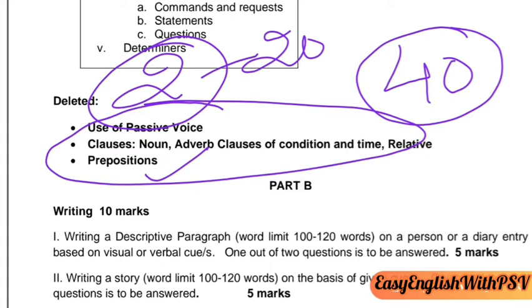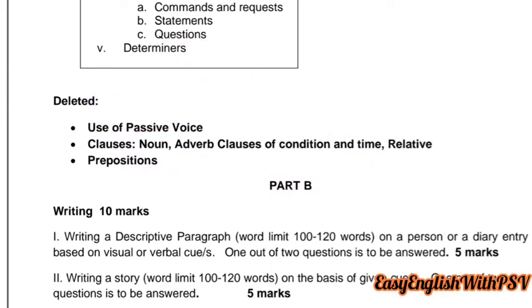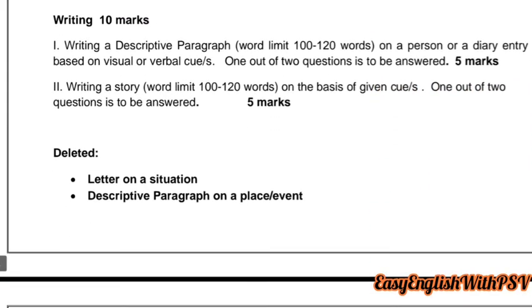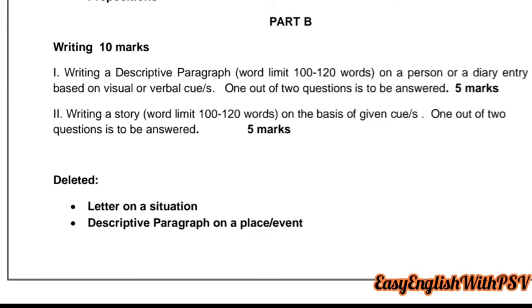MCQs 5 marks. 1 from poetry 5 marks and 10 from grammar. In all 40 marks. Now we'll come to the second part of this question paper, part B, that will also be of 40 marks. So what is going to be asked? We'll look at here. In part B, there will be writing and literature.